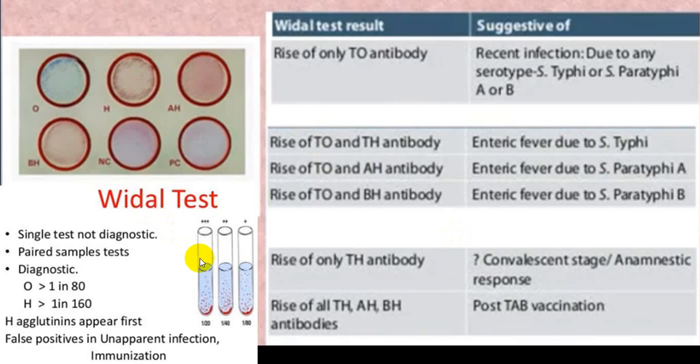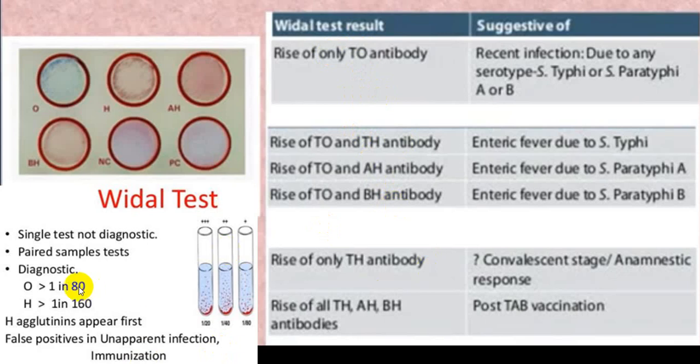This is the test tube method. So if the O titer is more than 1 in 80 and the H titer more than 1 in 160, it almost tells you that the person is having enteric fever, but it may be a false positive in unapparent infection in an immunized person or previously infected person, or even sometimes in a carrier stage. So a rising titer is more in favor.